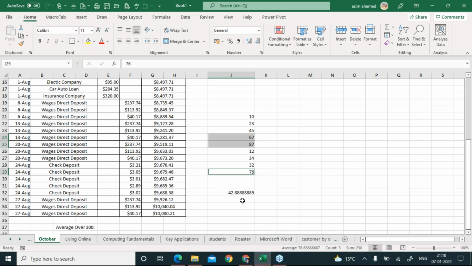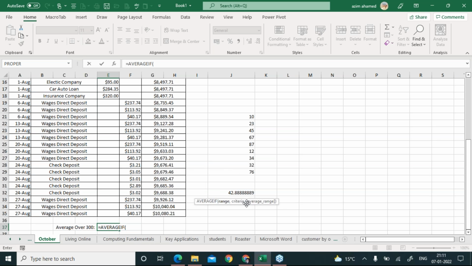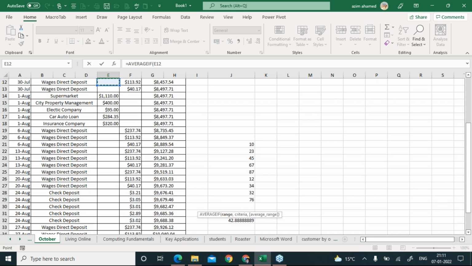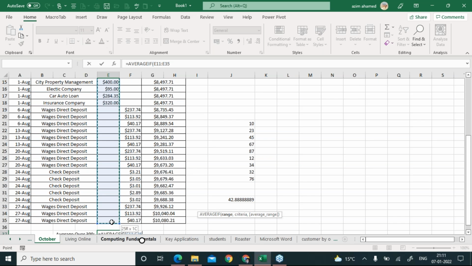If the condition is there, you cannot use this average function. When the condition is there, you have to use average plus if. Why if? Because I explained yesterday, if will give you a chance for a logical statement. So just look at this average if function. It says give me the range. Range started from E11 from here to there. That's E35. That's the range I have given.